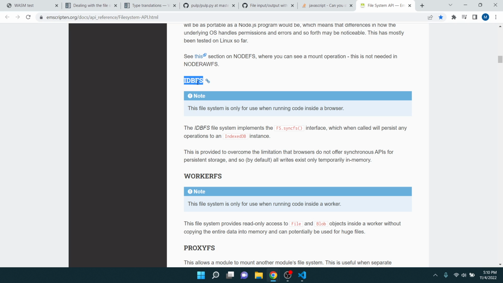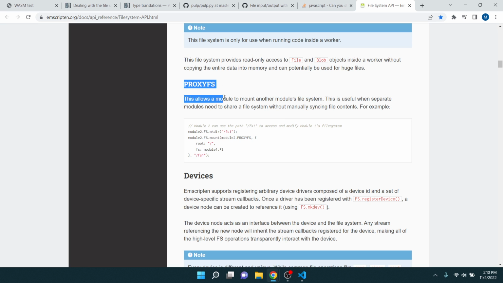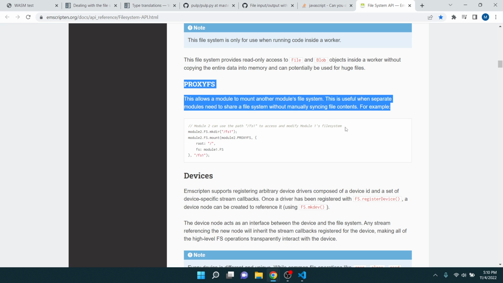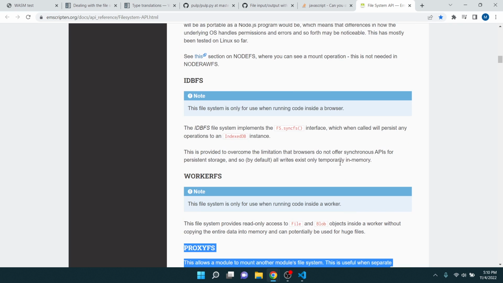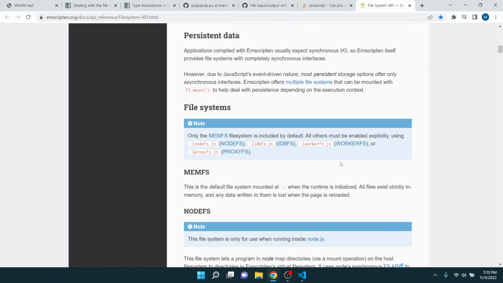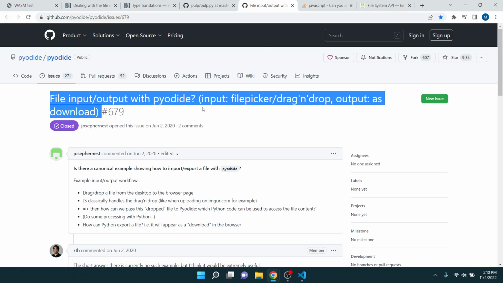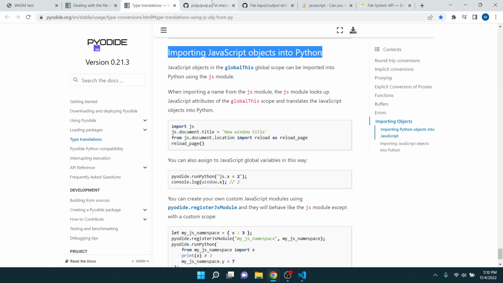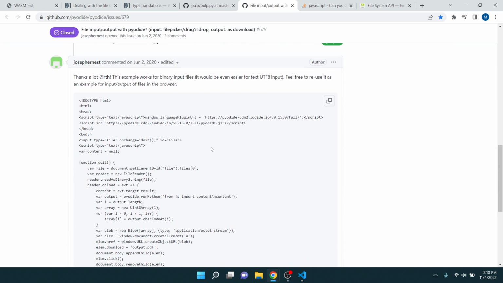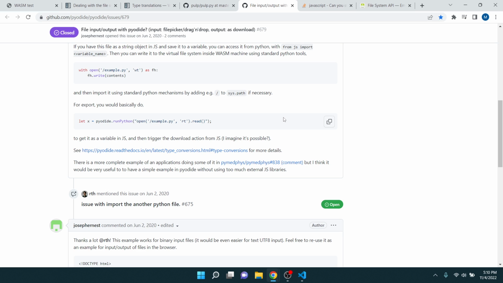I'm not sure how that works. Another option could be this ProxyFS, which I'll have to look into. No matter what, you have to mount all these, but yeah, I don't understand why. So I'll just talk about this really quick.